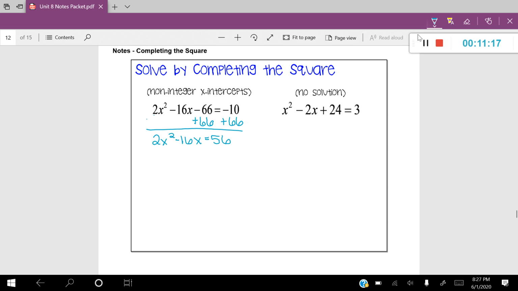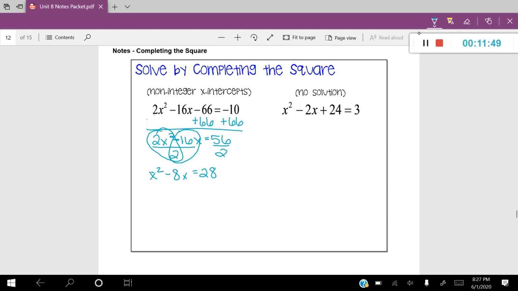Okay, now let's take care of that coefficient out front. I'm going to divide both sides by 2. And I'm going to do my little butterfly method, and that's going to simplify my expression. So 2x squared over 2 is just going to leave me with x squared. And then be really careful with the negative there. It's negative 16x over 2 is negative 8x. And that's going to be equal to 28.